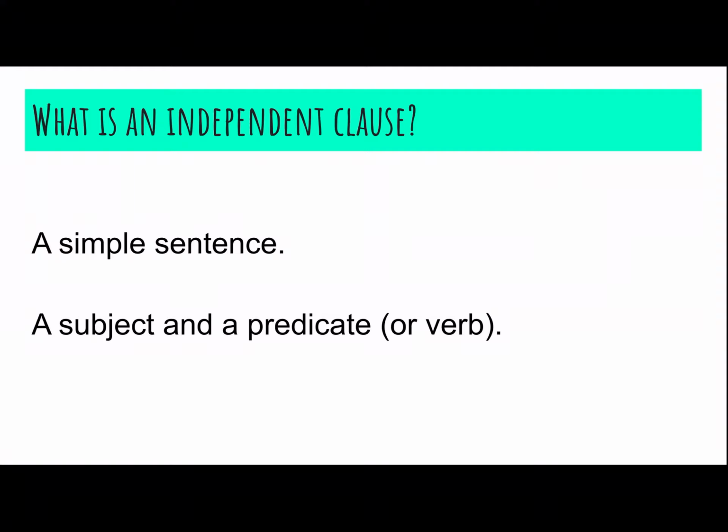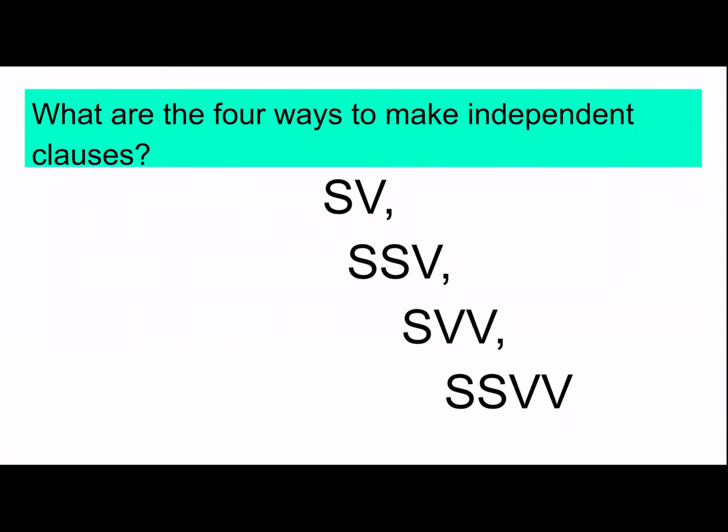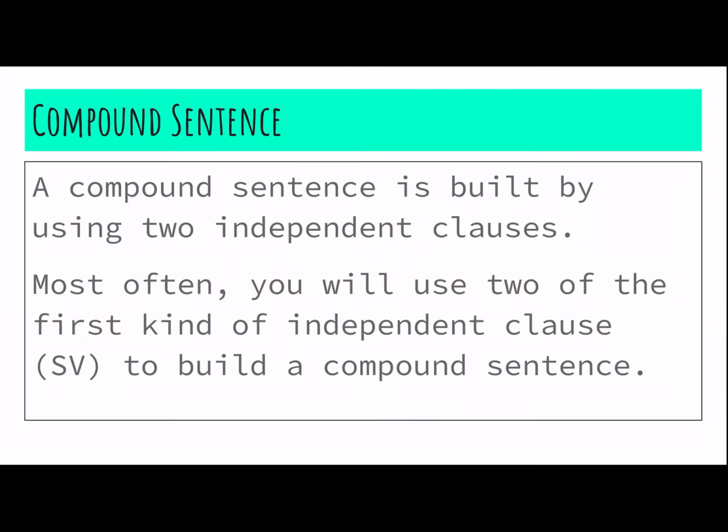What's an independent clause? As review, it's a simple sentence, and a simple sentence really only needs a subject and a predicate. These are the four ways we can make our independent clauses. We can have a subject and a verb, two subjects and a verb, a subject and two verbs, or two subjects and two verbs. A compound sentence is built by using two or more of those independent clauses. So most often we're going to use just the simplest, an SV, and we're going to use two of those to build a compound sentence.